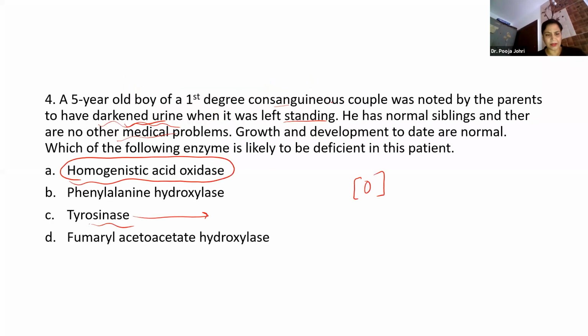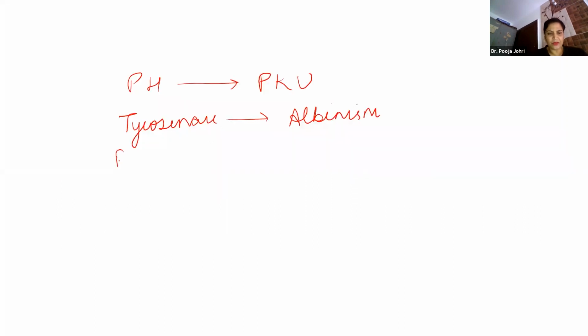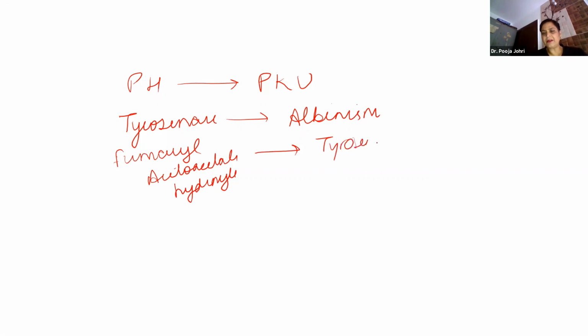And what is the third one? Fumaryl acetoacetate hydroxylase. Fumaryl acetoacetate hydroxylase deficiency will lead to tyrosinemia type 1, or it is also known as tyrosinosis. Is it clear? These are the deficient enzymes.